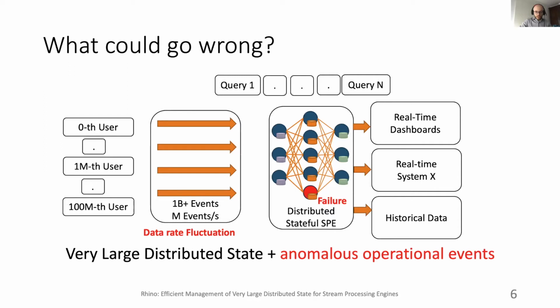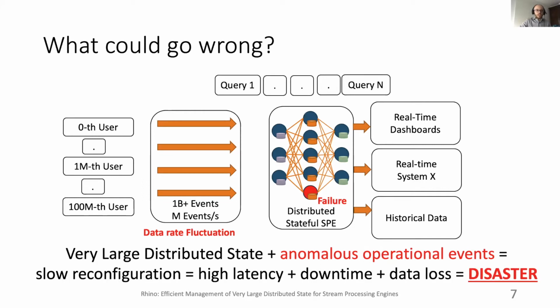However, things can go wrong, and we might have anomalous operational events in the system, such as fluctuations in the data rate of the input streams, and we could also have failures in the SPE itself. As a result of these events, an SPE has to reconfigure itself. For instance, it has to redeploy a query to increase the parallelism of the query just to cope with an increase in the data rate of the input stream. However, this can lead to an increase in latency, downtime, and might also incur data loss. In short, it can be a disaster.